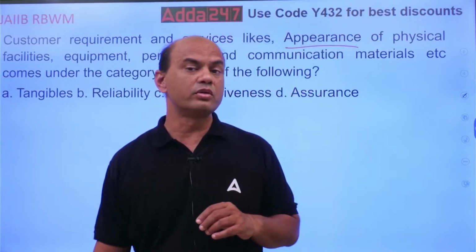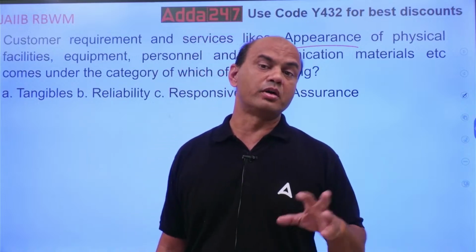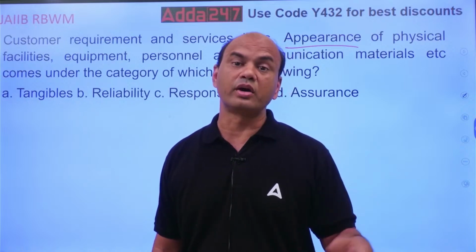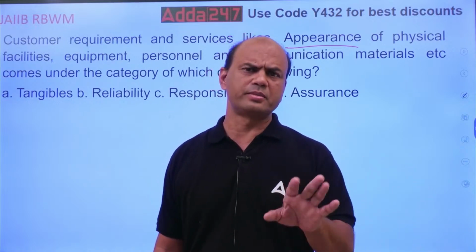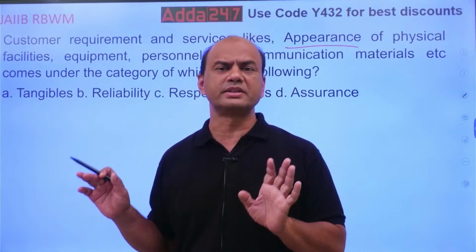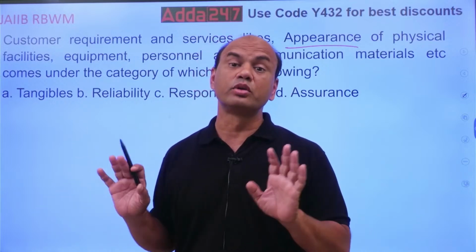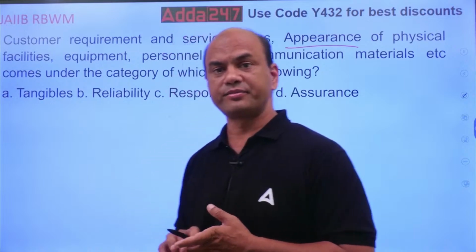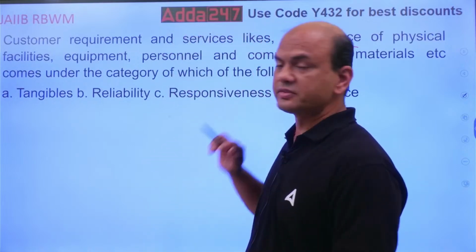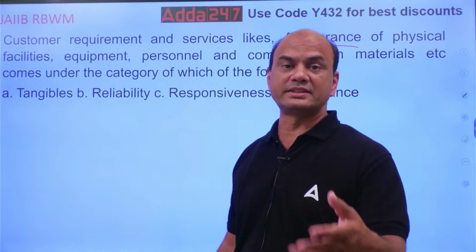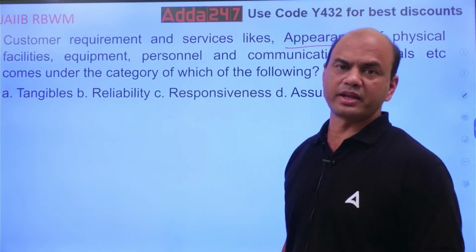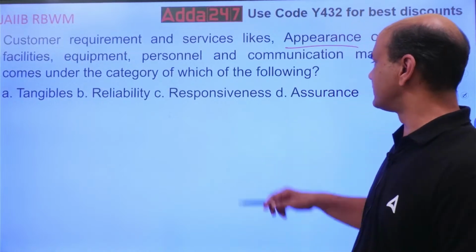Why don't people go to smaller cooperative banks even though they give a higher rate of return? People come to nationalized banks and some good private banks because of brand name, reliability. Responsiveness is the speed, the TATs nowadays. How fast do you respond to the customer query?